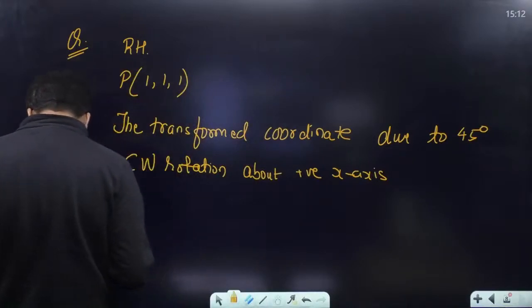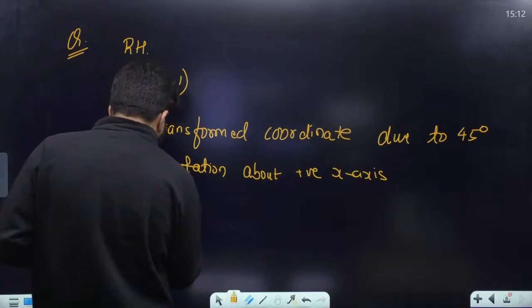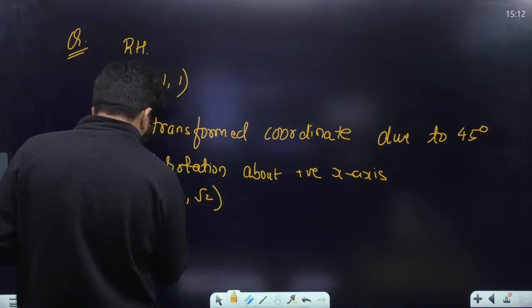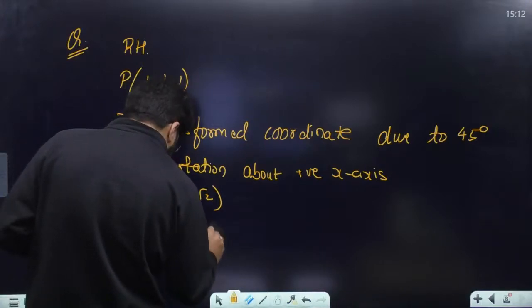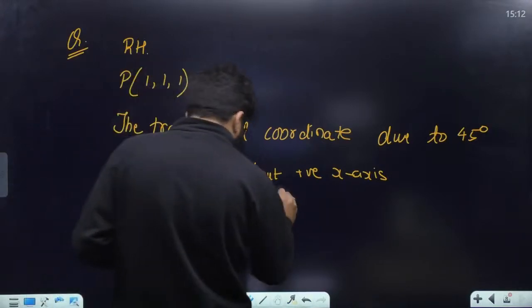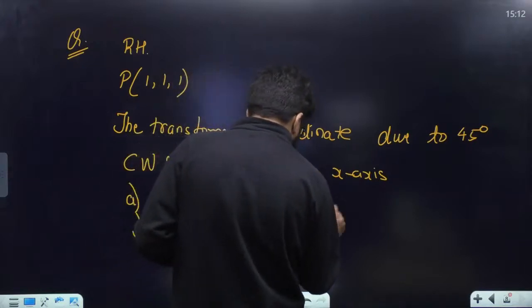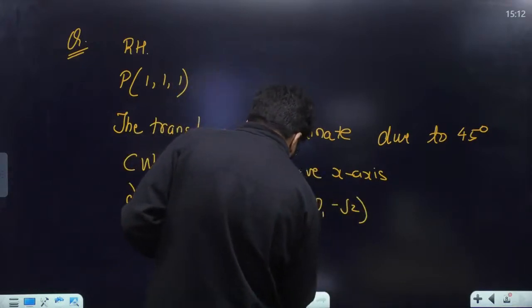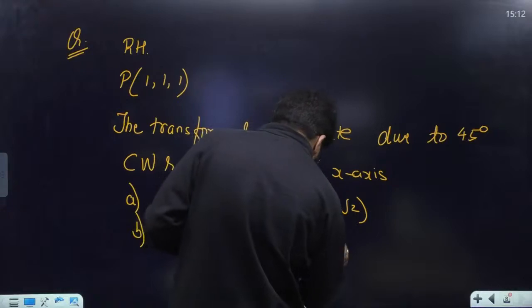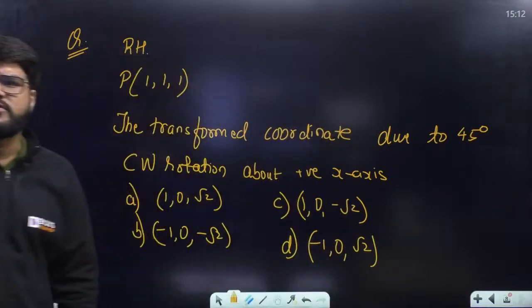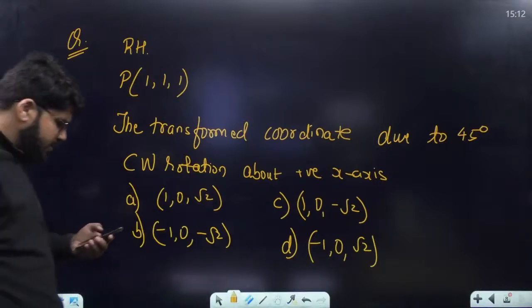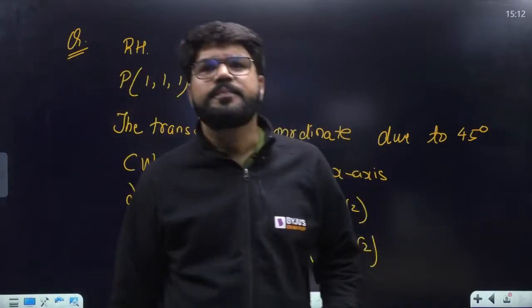Right, what are the options with me? Option A: 1, 0, root 2. Yes, guys, if you have solved this, tell me. Option B: -1, 0, minus root 2. Option C: 1, 0, minus root 2. And option D is -1, 0, plus root 2. Yes, guys, what is the answer for this if you have solved it? इसको अगर solve किया तो इसका आंसर क्या है एक बार बोल देंगे?